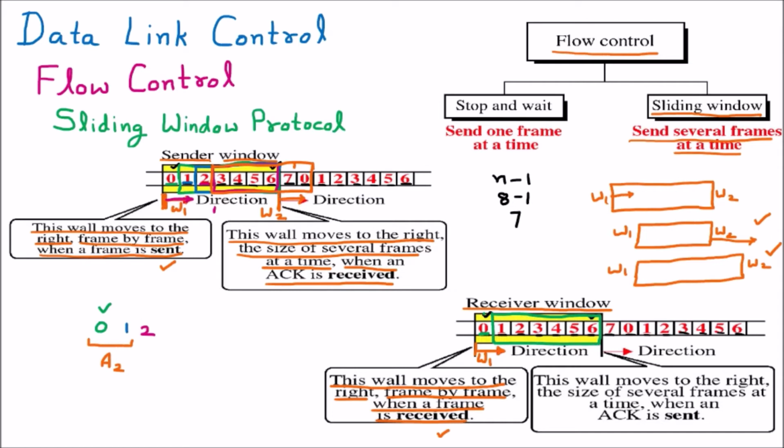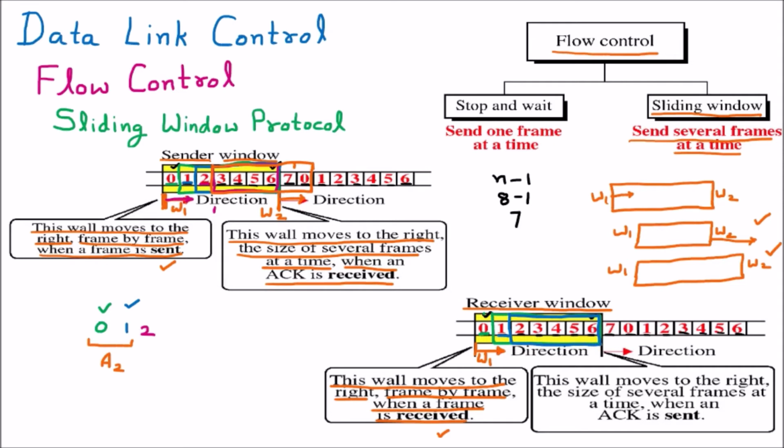Now the next frame, frame 1, was sent by the sender and the sender window contracted again, and this frame 1 was received by the receiver and the receiver window also contracted. So the size of the receiver window is again less than the previous one.